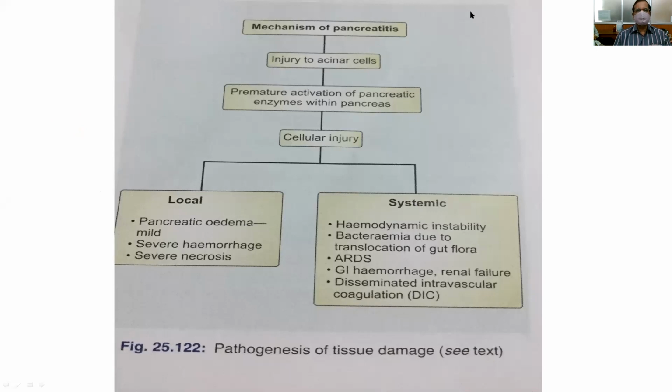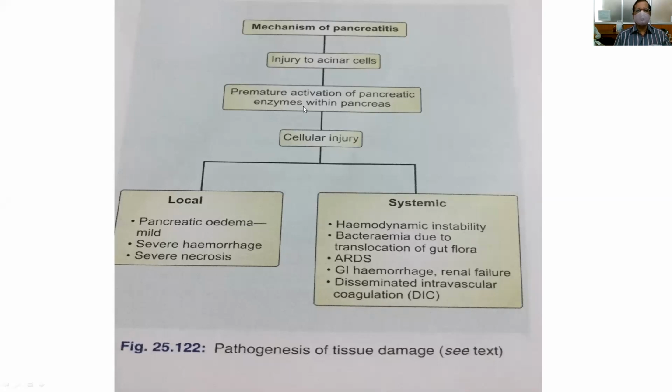And this is the mechanism of how acute pancreatitis occurs. When there is reflux or obstruction to the drainage of the bile, it leads to injury to the acinar cells, and there is premature activation of the pancreatic enzymes within the pancreas. I already told you the enzymes are stored as zymogen granules, which are inactive, but they get activated within the pancreas. That leads to cellular injury.